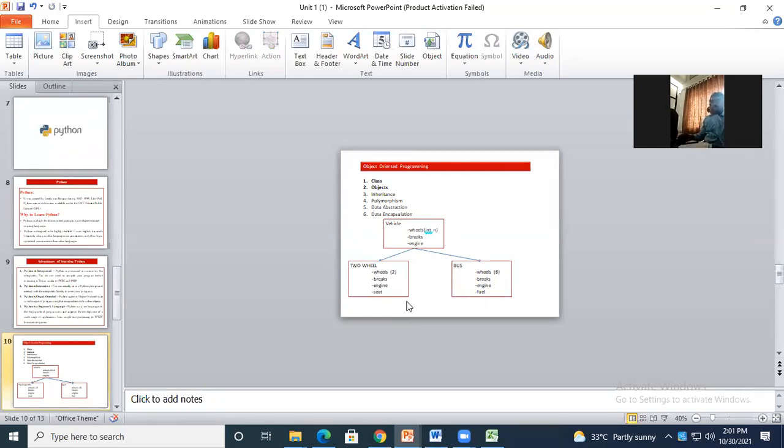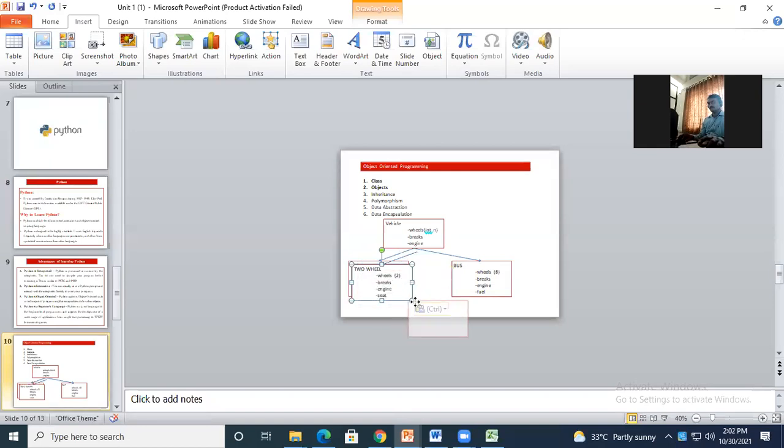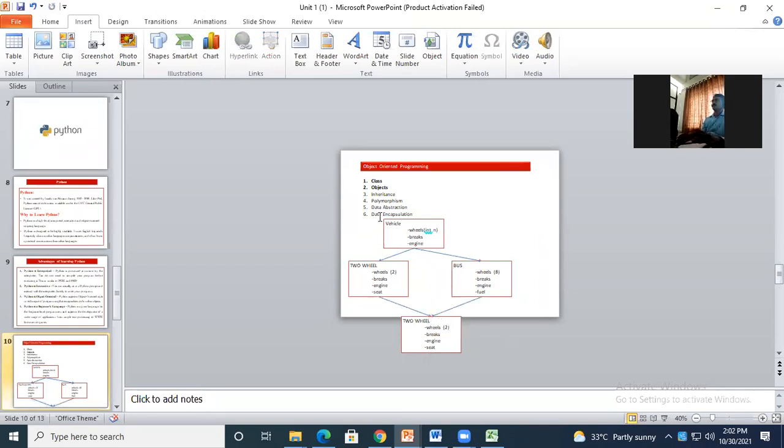And now we have one more, hybrid. Okay, the combination of multi-level and multiple. This type of hierarchy, we call a hybrid hierarchy, hybrid inheritance. Okay, basically inheritance म्हणजे समजून घ्या. Inheritance is nothing but acquiring or gaining the properties of the base class to the child class, or parent class to the child class. It is used for code reusability purposes.